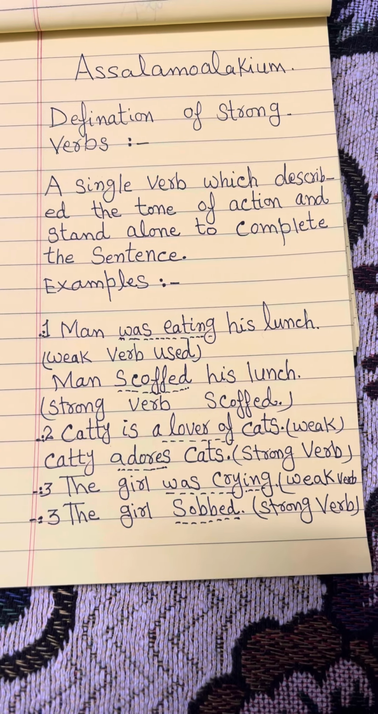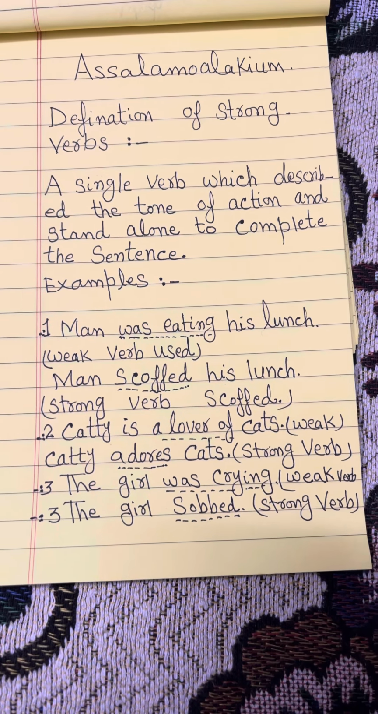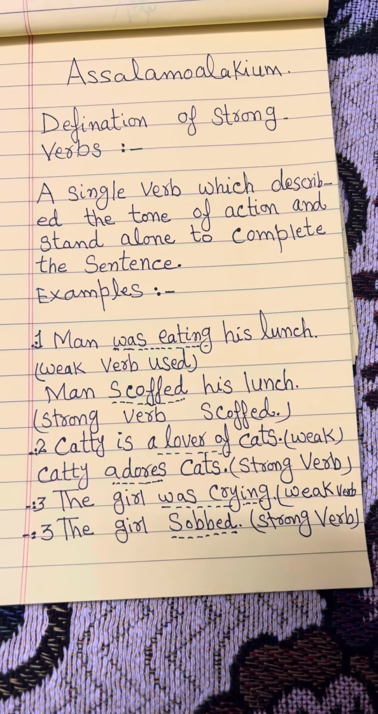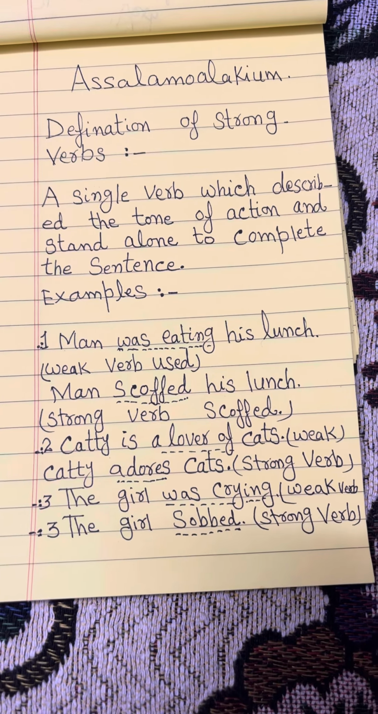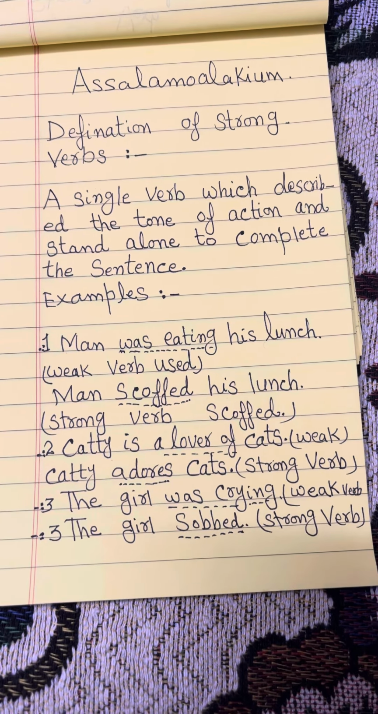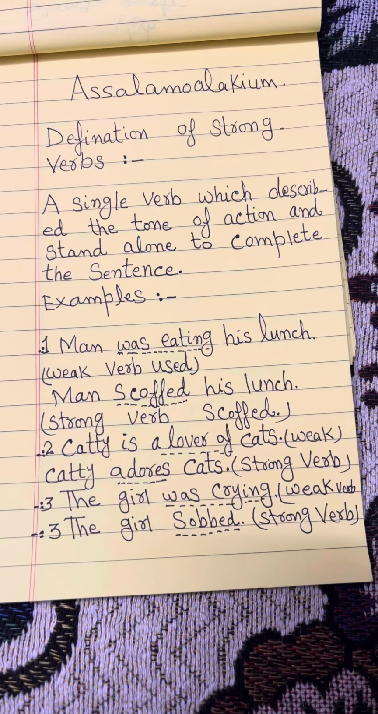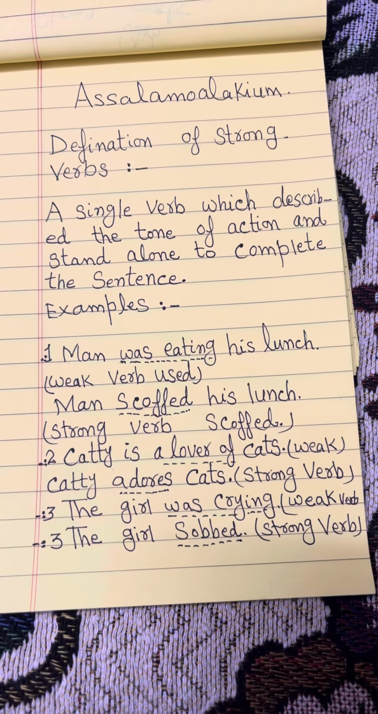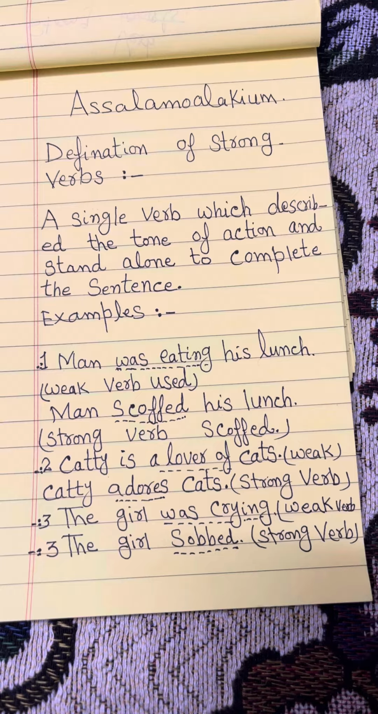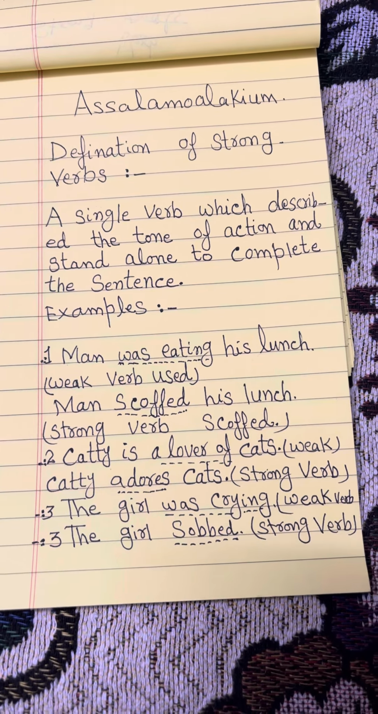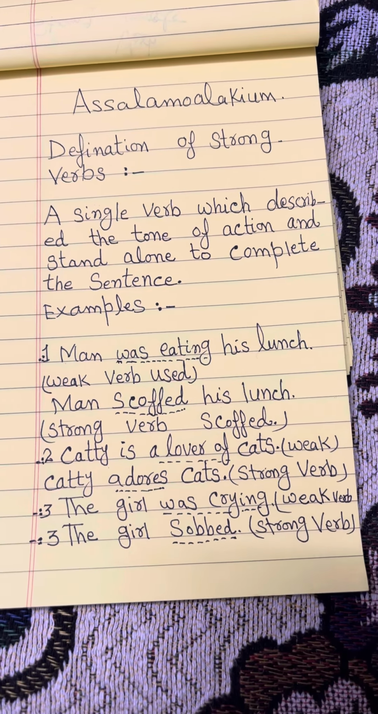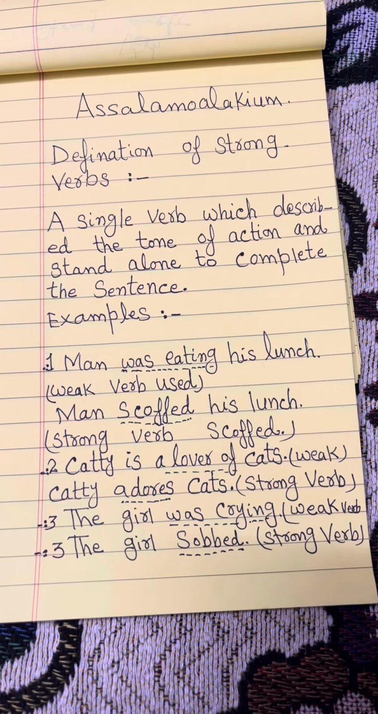Man was eating his lunch, and this is weak verb used. इसमें वीक वर्ब जो है ना उसको यूज़ किया गया है, was eating. And strong verb is man scooped his lunch. This is strong verb. Scooped is strong verb.